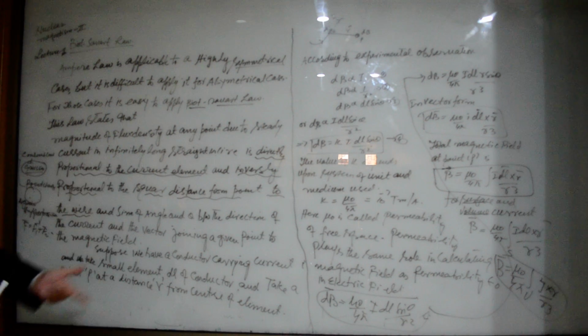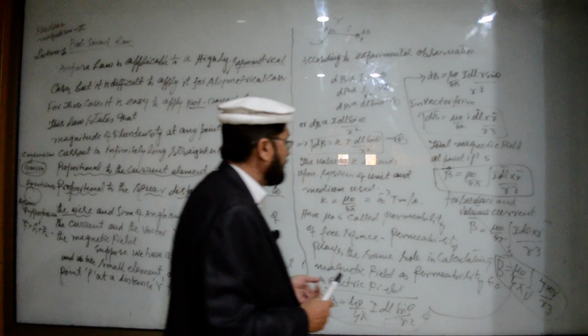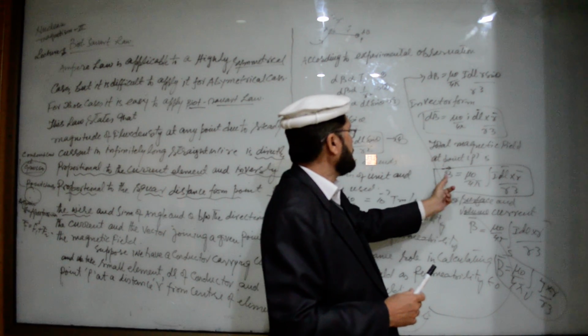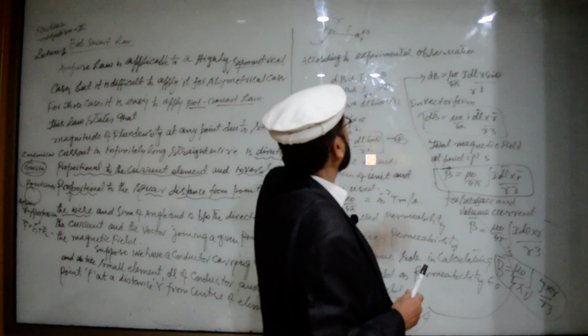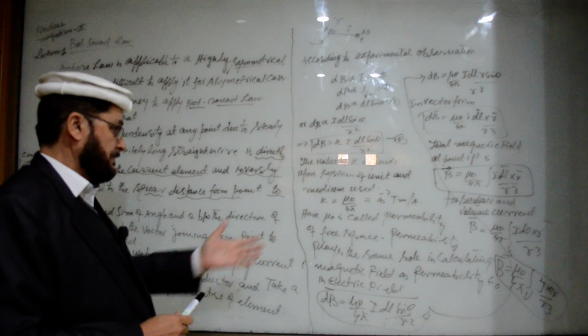Similarly, you can apply the superposition principle here, and you can take the total value of B by taking the integral. This is B, the total value of magnetic field due to the whole of the wire carrying current. And similarly for the surface integral and for the volume integral.